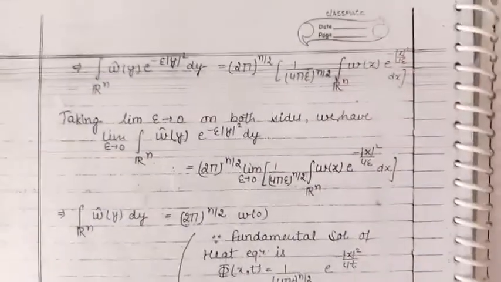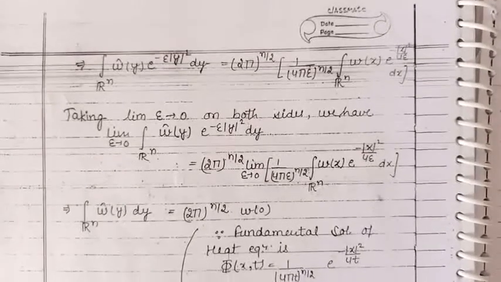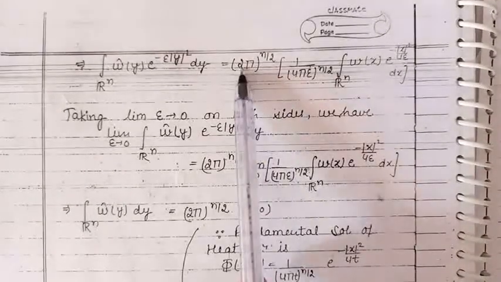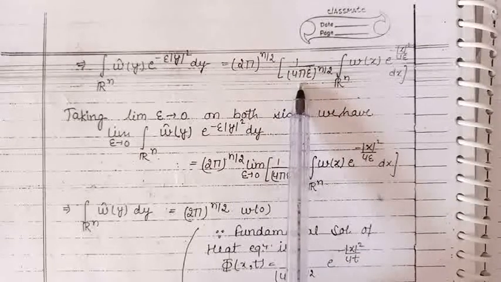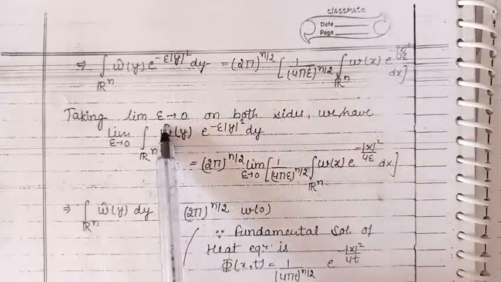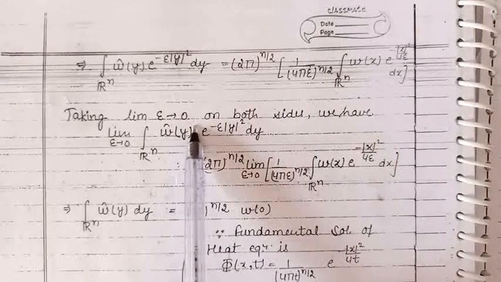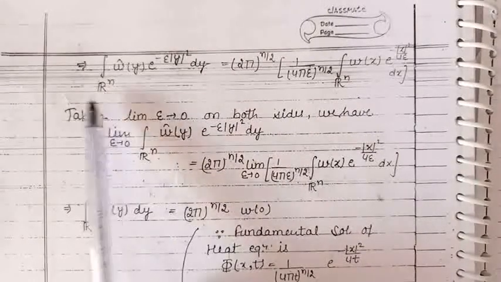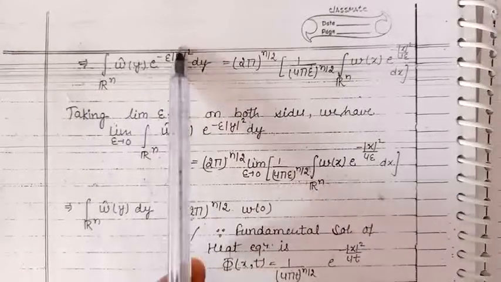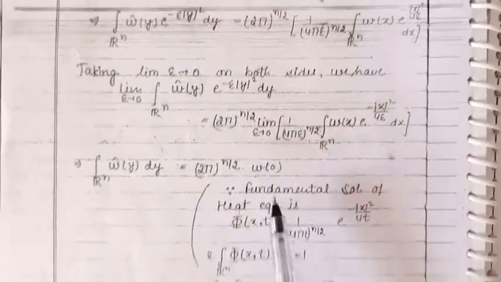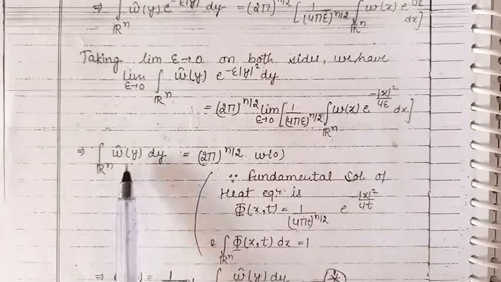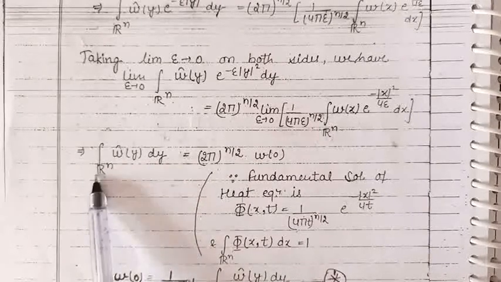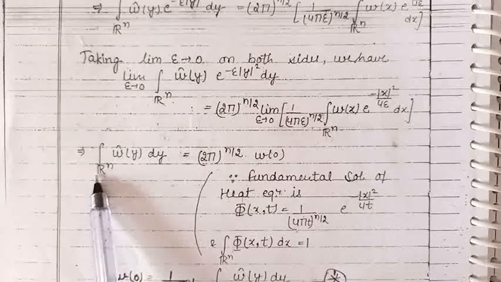Now let us multiply and divide by (2 pi) raised to the power n by 2 on the right side and take limits as epsilon approaches 0. Here, as epsilon approaches 0, this term will become 1. So the left side will become the integral of the Fourier transform of w at the point y over n-dimensional real Euclidean space.